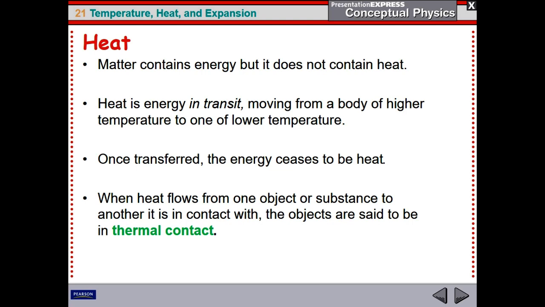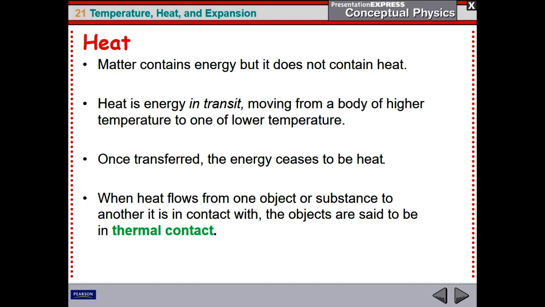Now, just to clarify things, matter objects don't contain heat. They have energy. So what is heat? Heat is the energy in a transfer. It is the energy in transit. It is the amount that's transferring from one object to the other. Once this heat completes the transfer, we don't call it heat anymore. It becomes part of the internal energy of the object. It becomes part of the energy the object has.